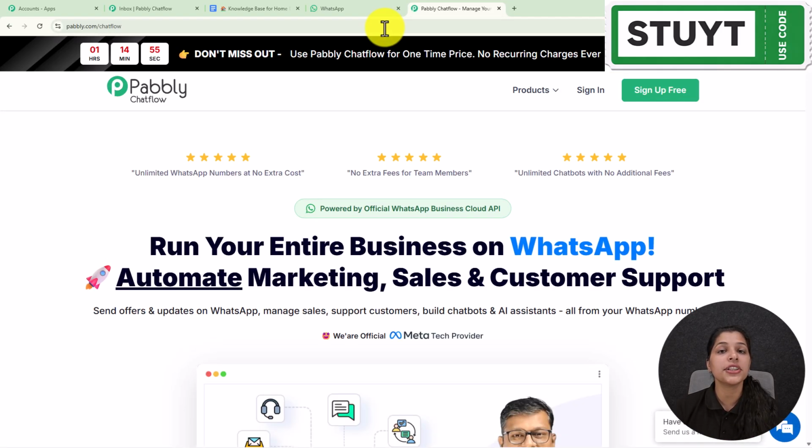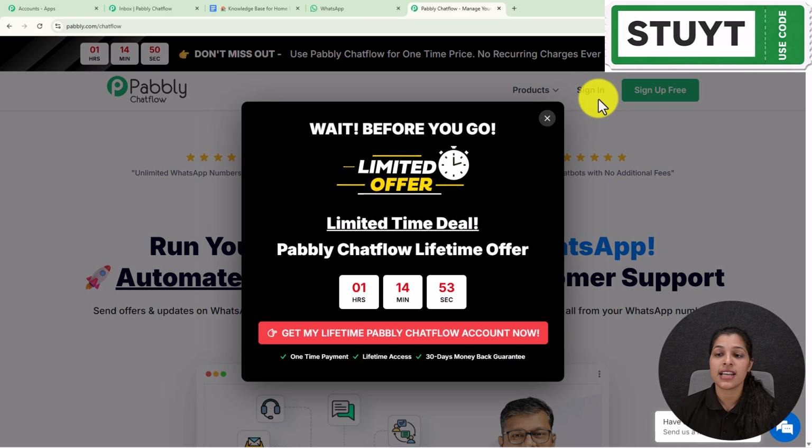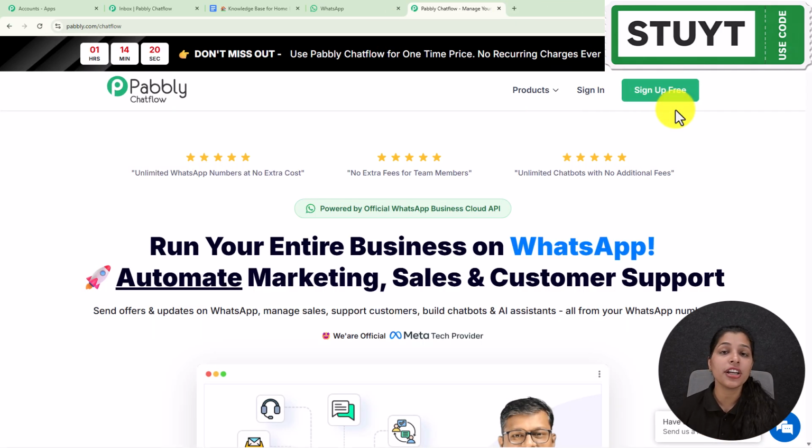Once you enter the URL, you will land on the home page of Pabbly, where you will see two options: sign in and sign up free. If you are a new user or logging in to your account for the first time on Pabbly Chatflow, then you can select sign up free. If you sign up for free on Pabbly Chatflow, you get 100 free credits every month for practicing and exploring Pabbly Chatflow.